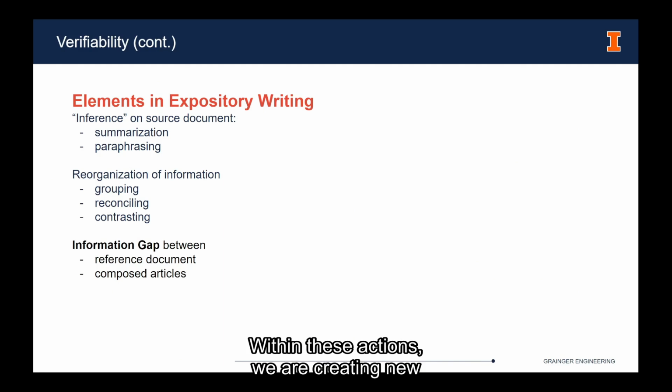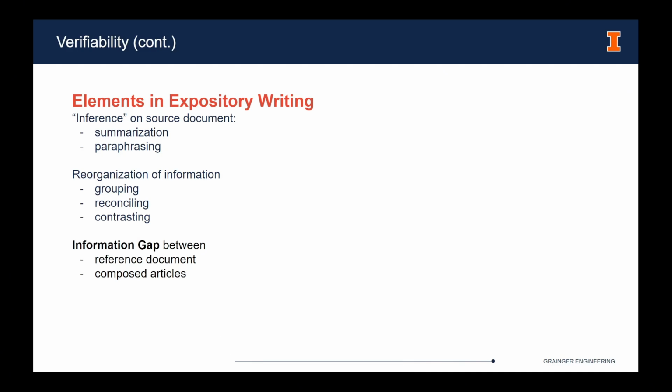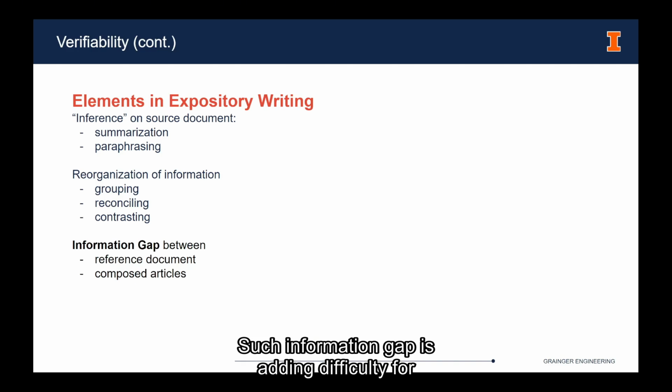Within these actions, we are creating new information, and the new information is causing an information gap between the source documents and the composed Wikipedia article. Such an information gap is adding difficulty for verification, because readers cannot easily figure out exactly how the supporting text from the source documents is related to the generated content. So, how should we address this information gap?